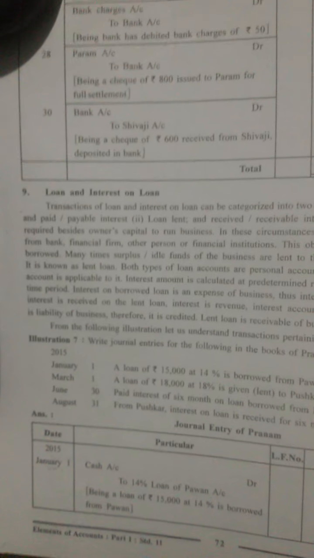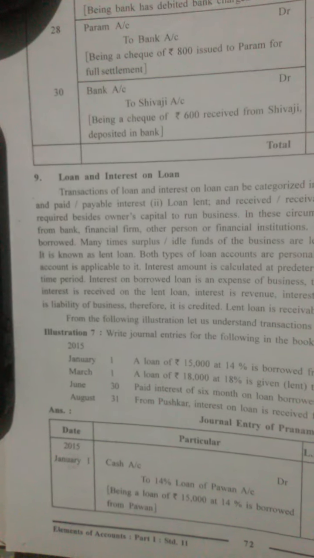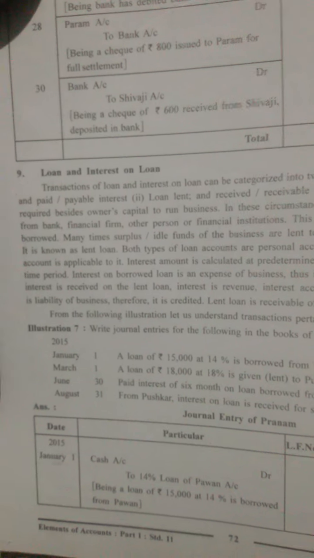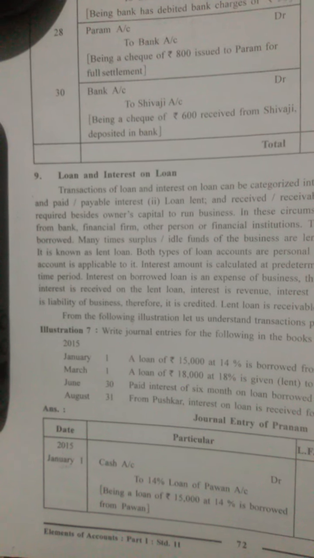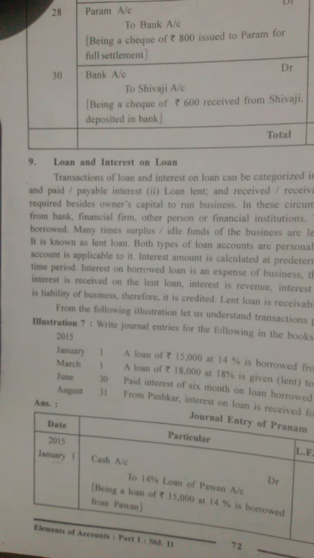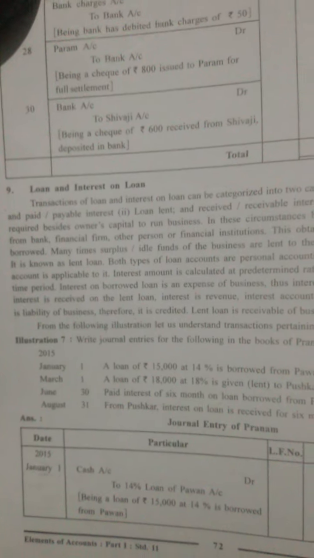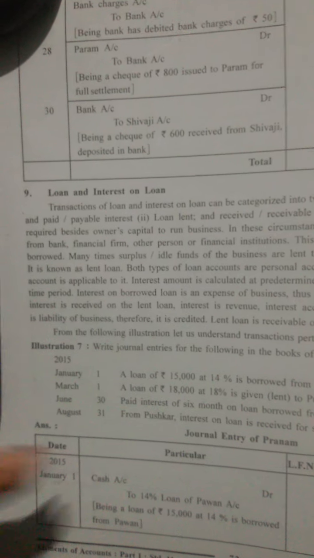So our next topic is loan and interest on loan. How to pass the journal entries if the transactions are given in relation with the loan and with the interest on loan. So here the first theory part is given, so let's read that.